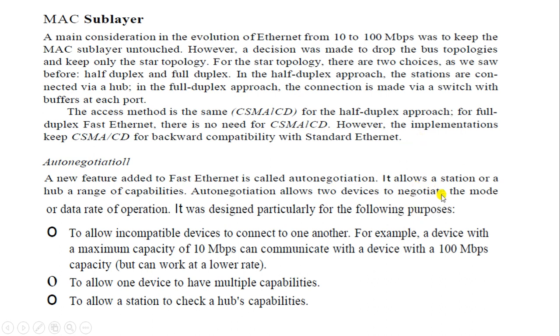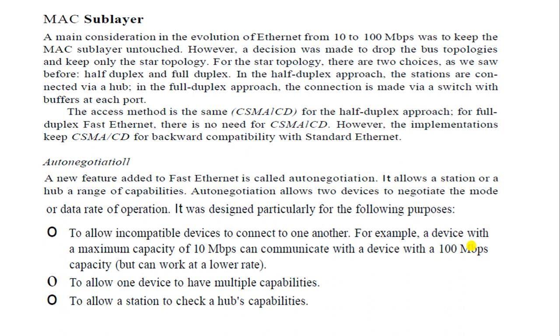Why exactly auto negotiation was used in the MAC sublayer was to allow incompatible devices to connect with one another. What does the term incompatible mean over here? It is explained with an example. A device with a maximum capacity of 10 Mbps can communicate with a device with 100 Mbps. Suppose there are two devices connected to each other, and one device has the maximum capacity of 100 Mbps and the other device has the capacity of only 10 Mbps.